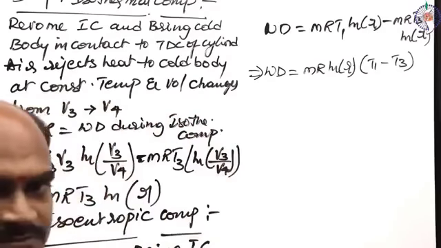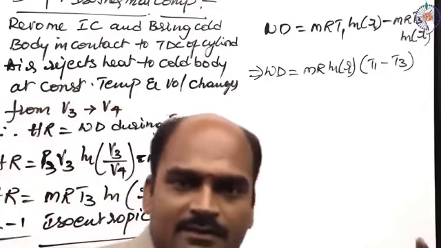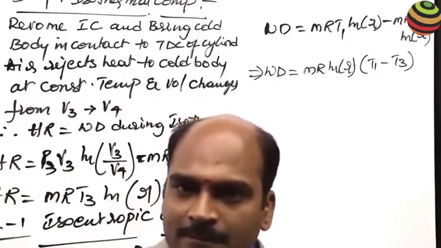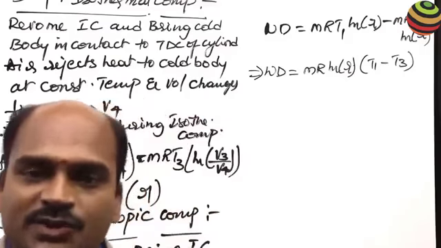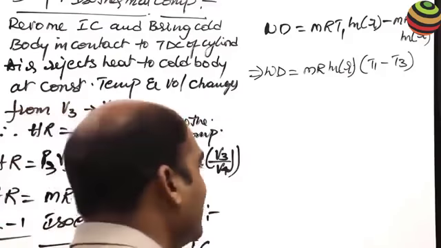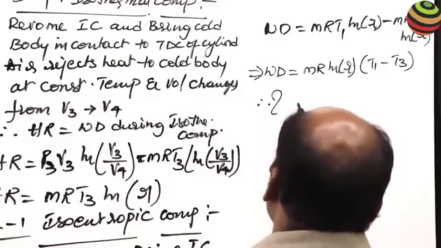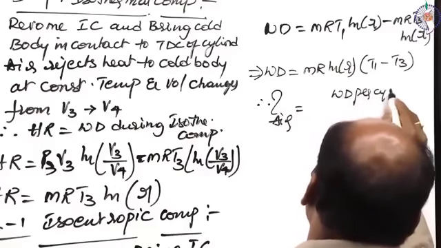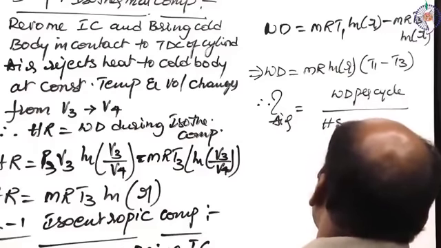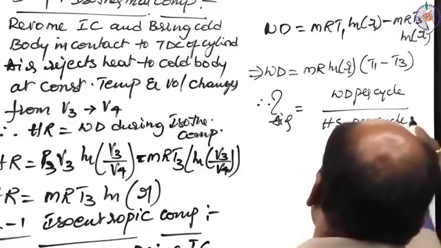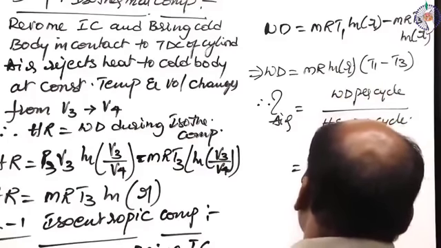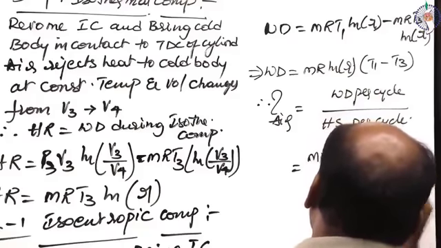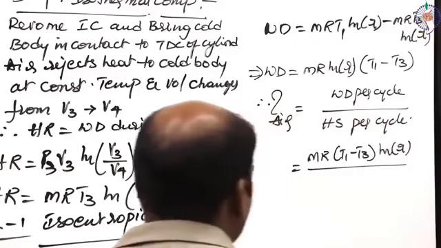So now we will take this one. This is the work done. You can now calculate the efficiency of the cycle. How? Efficiency of the cycle is nothing but the work done in the cycle to that of the heat supplied to the cycle. Therefore, air standard efficiency is equal to work done per cycle by heat supplied per cycle. What is the work done per cycle? Just now we have calculated: MR T1 minus T3 into ln of R, divided by the heat supplied per cycle. What is that?